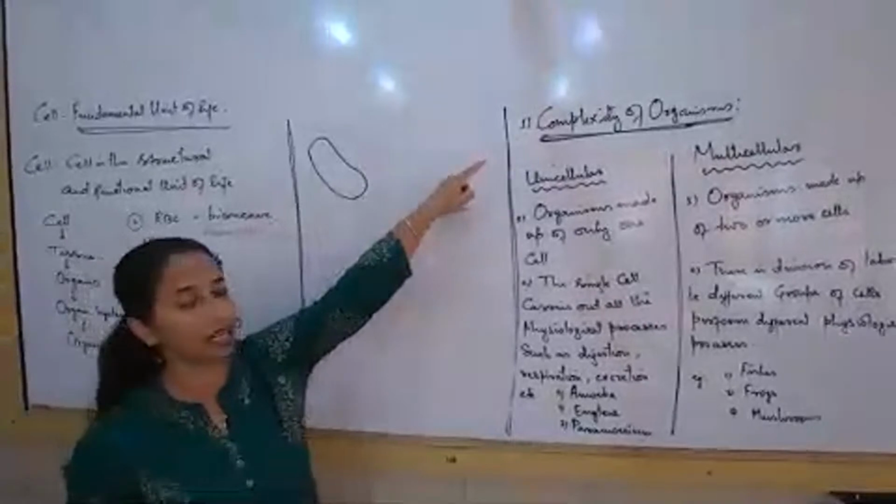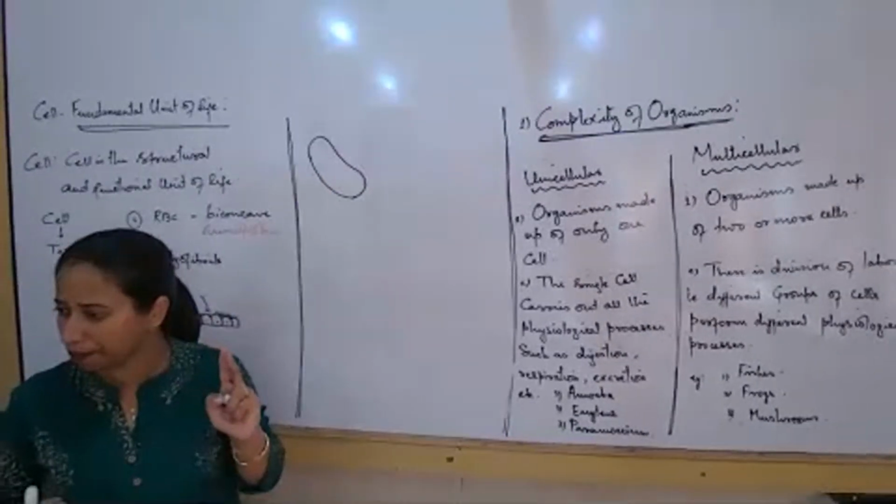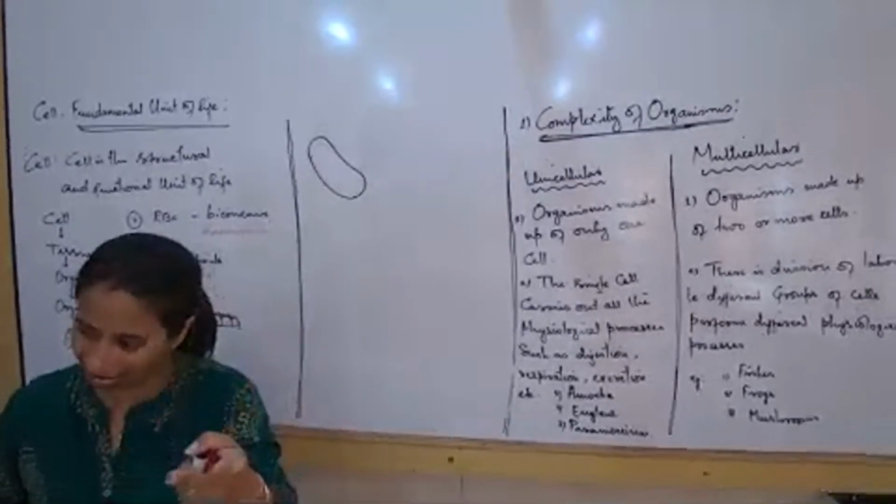तो अभी हमने क्या सीखा? How the organism की complexity किस पे based है? Whether the organism is having one cell or more cells.